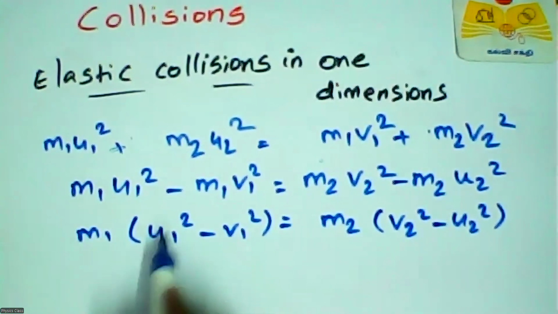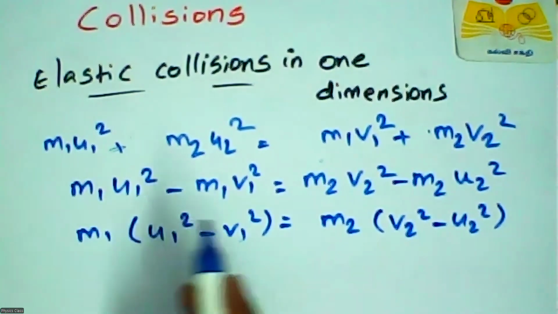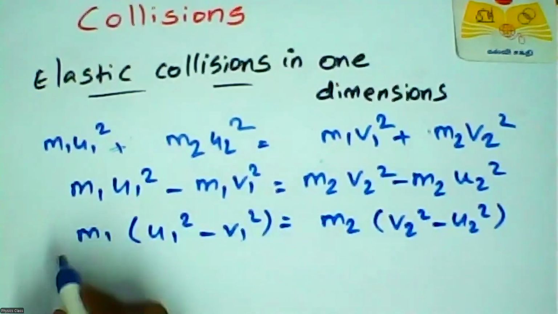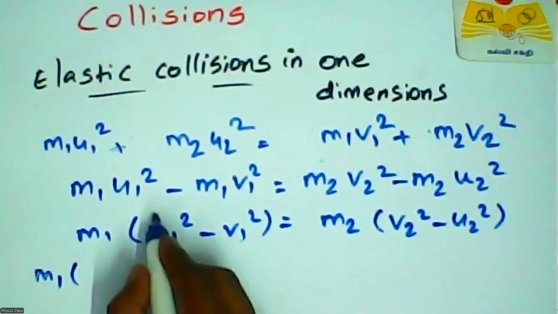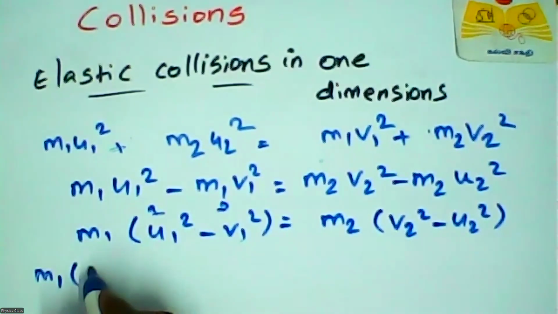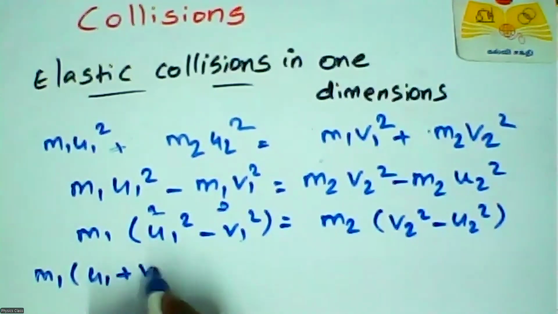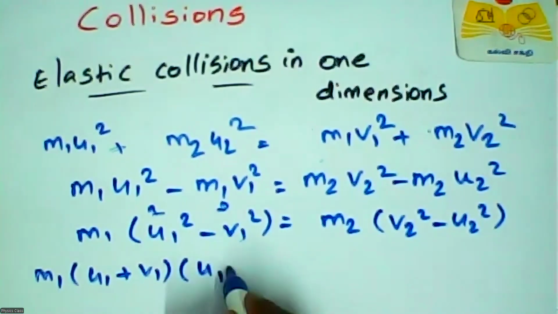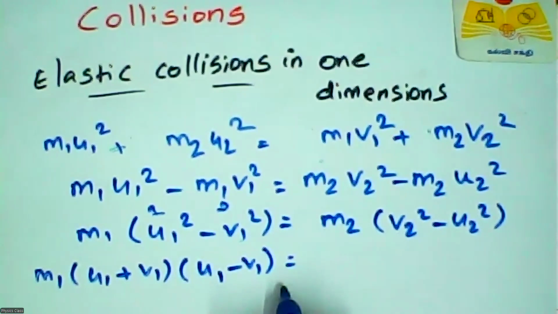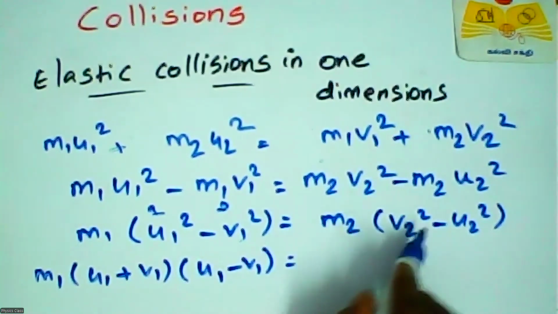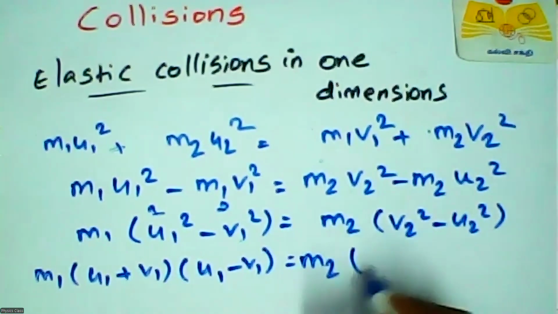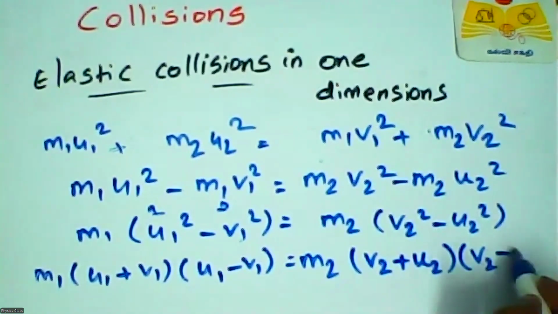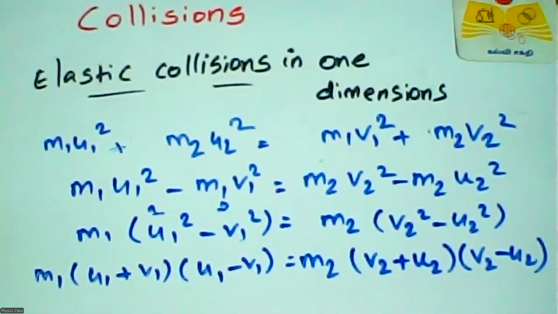We can recalculate using the a square minus b square formula. A square minus b square means a plus b into a minus b. So m1, a plus b, because this is a, this is b, so u1 plus v1 into a minus b, u1 minus v1. That formula a square minus b square also applies here. So m2 into v2 plus u2 into v2 minus u2. This is the formula for a square minus b square.